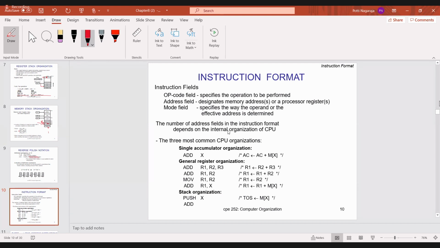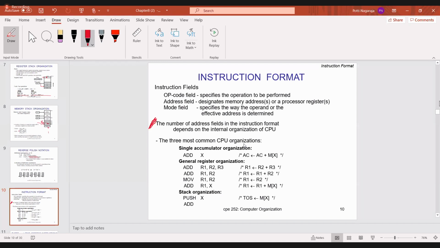And the number of address fields in the instruction format always depends on the internal organization of the CPU. Okay. So this is one important point. Try to remember this. The number of address fields in the instruction format depends on the internal organization of the CPU. And there are three most common CPU organizations. First one is the single accumulator organization.